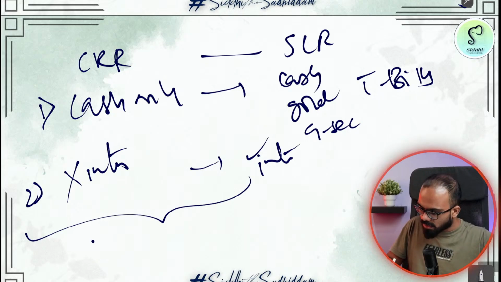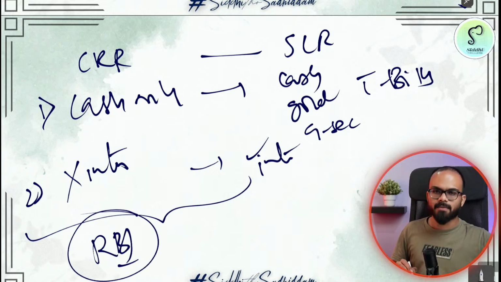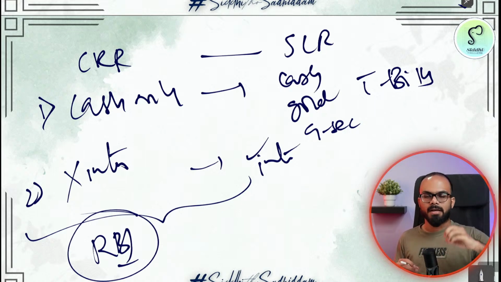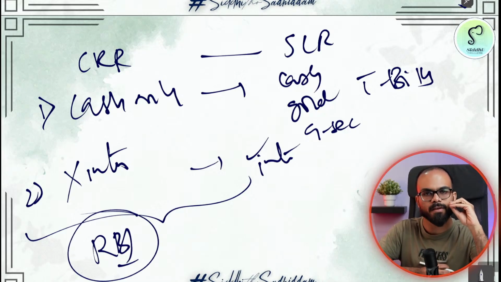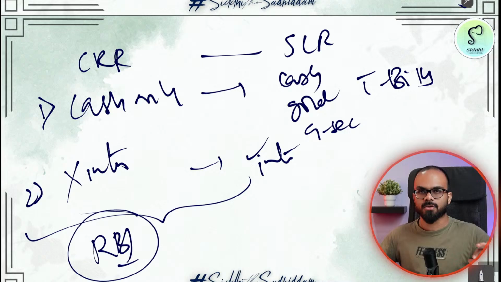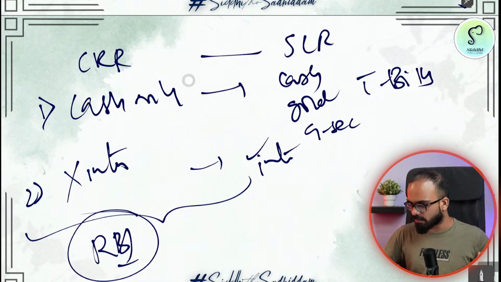And both of these are placed with RBI only, and both are decided by RBI. Both are inflation management tools, but today RBI has stopped using CRR and SLR as tools for inflation management. Once upon a time they used those tools, but today they are not using those tools, right? So this is about the monetary policy part that we have to talk.